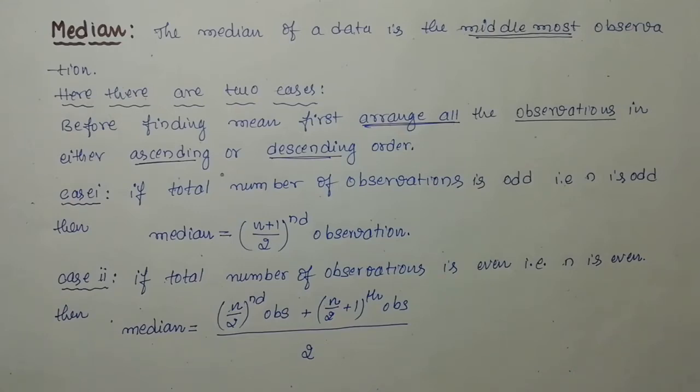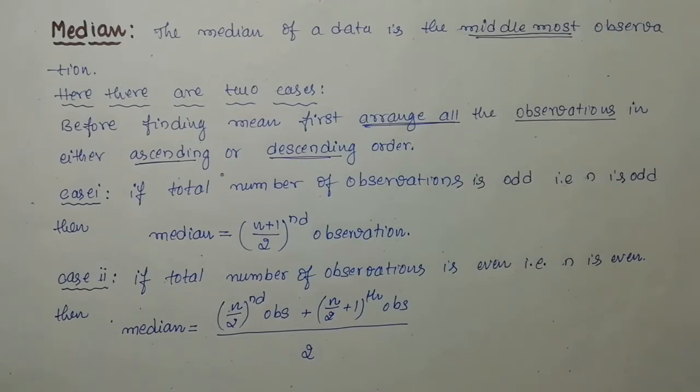Without converting the data into either ascending or descending order, if you calculate the median, then your answer will become wrong. Remember this one. So you must follow this step. If in the question itself the data is already in ascending or descending format, then there is no problem. But if it is in a random format, if the observations are shuffled, then you need to convert the observations into ascending order or descending order. Only later do you go through the procedure.